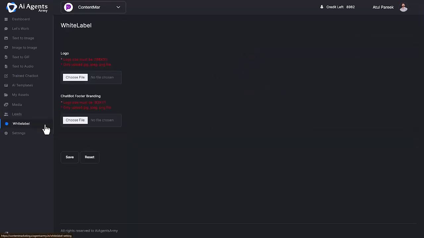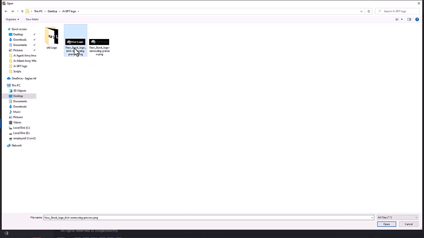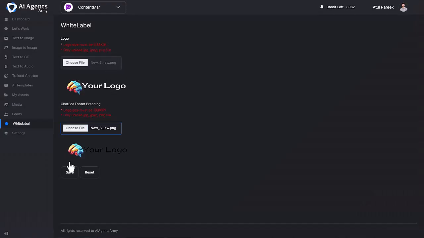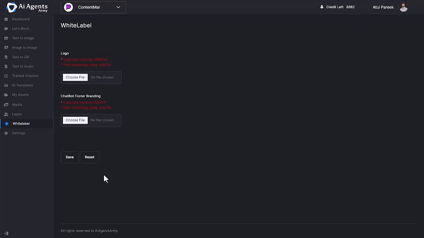Now comes the most demanding feature, white label. Everyone wants custom branding on products to become an authority, and that's why we are giving this opportunity to you. Replace the AI Agents Army dashboard logo with your own branding as well as the trained chatbot footer branding. We are giving you the power to add different logos on the dashboard and in the trained chatbot footer so you can present AI Agents Army as your own, create client accounts with their branding and have 100% control. I guess you are amazed with the white labeling feature.